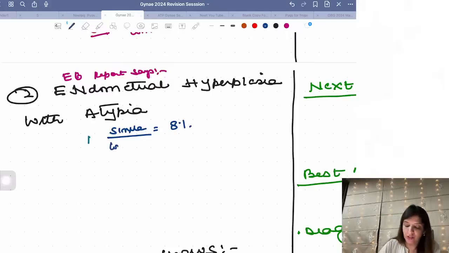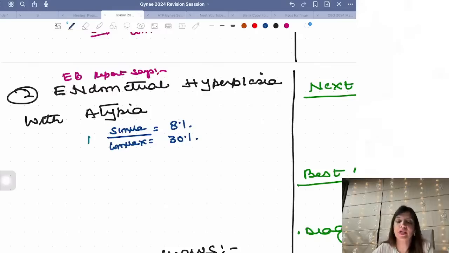And if it is complex, the chances of malignancy are 30%, right? Yes, you have to give for 12 days every month. Every month you will have to give for 12 days, right?